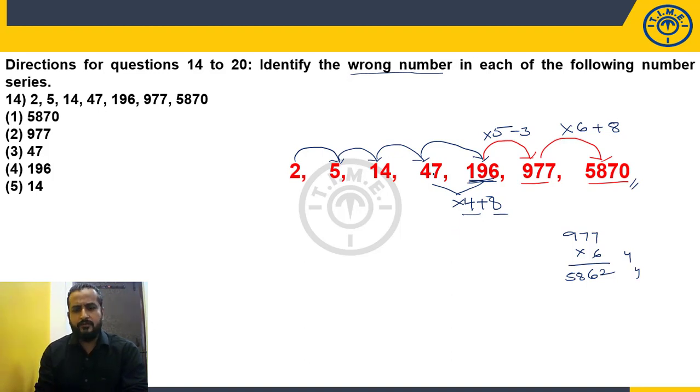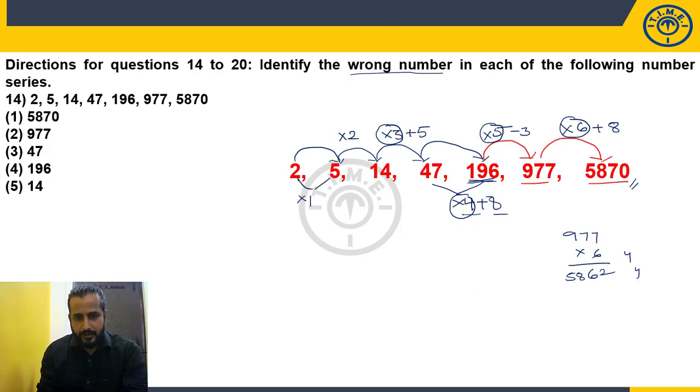Go ahead. 1442. Maximum how many times? 3 times. Right. 14 3s are 42. But how much is it more than that? By 5. So into 3 plus 5. But one thing is confirmed. Here I am multiplying for 6 times. Here I am multiplying for 5 times. Here we are multiplying for 4 times and 3 times. Definitely to get the proper sequence, it has to be 2 times. And this has to be 1 time. There is no doubt. Right?